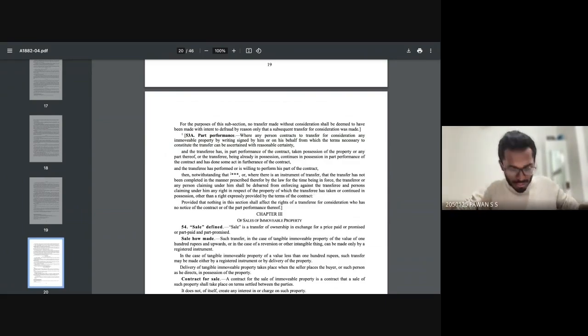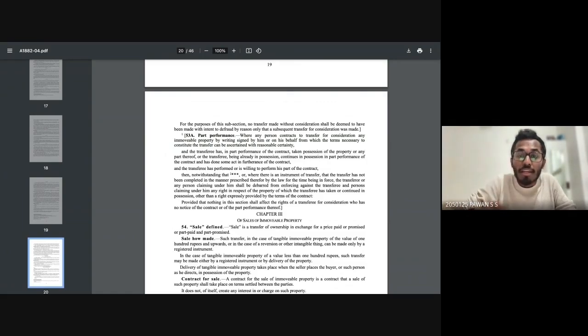Now, let me quickly go to Section 53A, and I want you to quickly write down this particular example in your book. This example is very simple. For example, Pavan is selling his land to Kamal. So they come to a consideration. Now what happened? Kamal pays the entire amount.